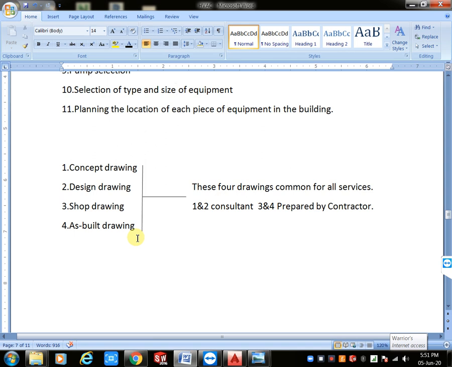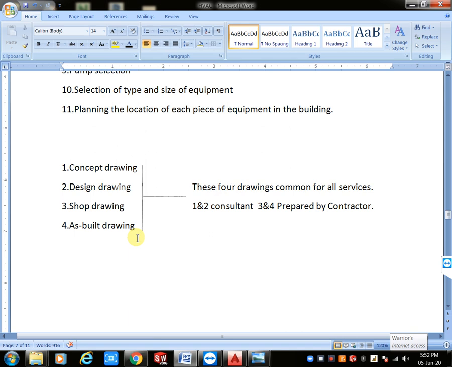For example, I changed my machine place. Definitely we want to mention that in our shop drawing. That type of modification modifies the shop drawing as per the site condition. Based on our site we want to modify our machine places, and if any other changes are there, definitely we want to mention them in our shop drawing. That is called an as-built drawing. In the installation condition we definitely need the shop drawing, otherwise the construction will be completely in error, right?